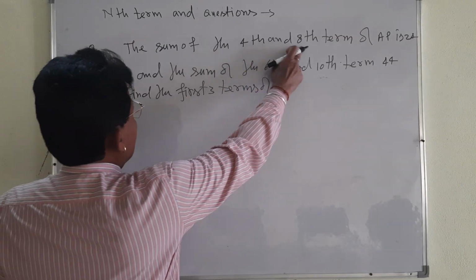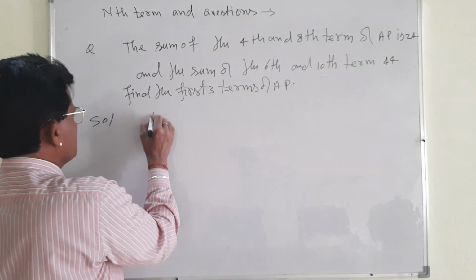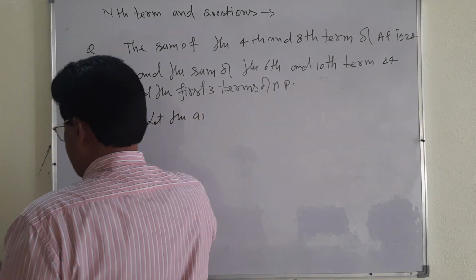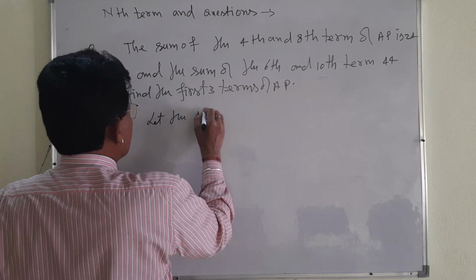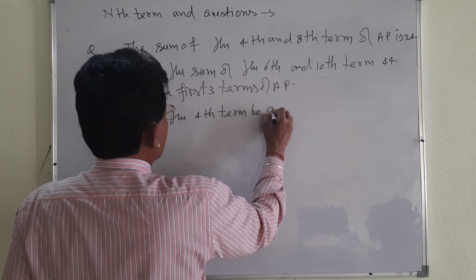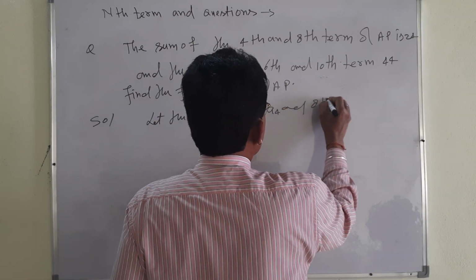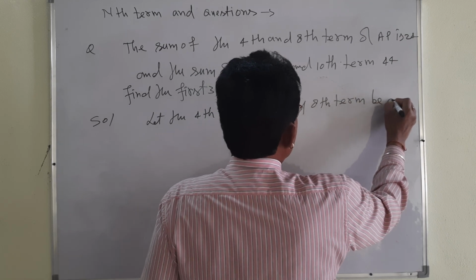Sum of the fourth and eighth terms. Let the fourth term be A4 and the eighth term be A8.